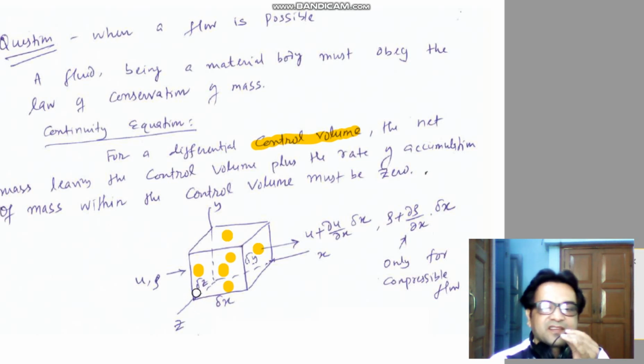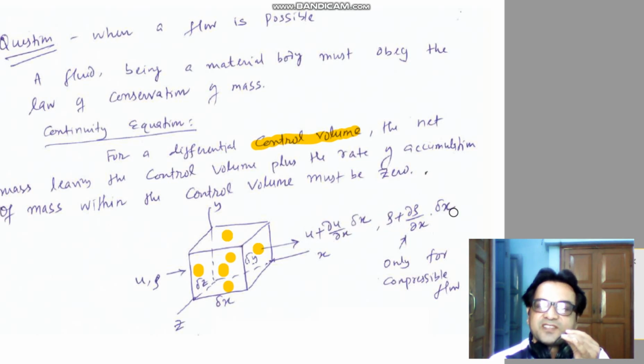On the left face, the velocity is u, the density is rho, and the cross-sectional area is delta y into delta z. On the right face, you have to find the velocity. You can simply apply the Taylor series expansion and neglect the higher order terms. So you will get the velocity at the right face.